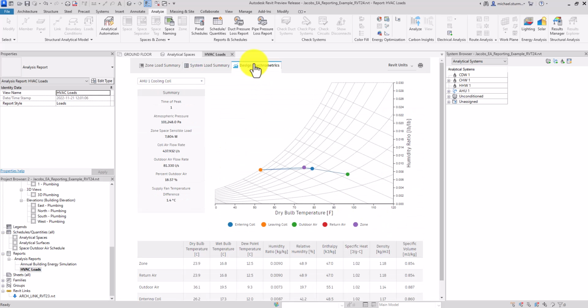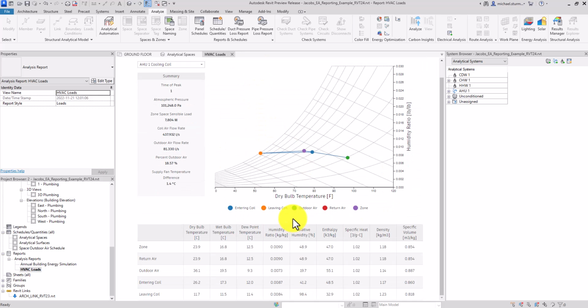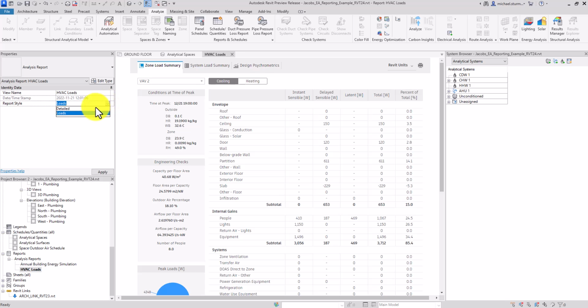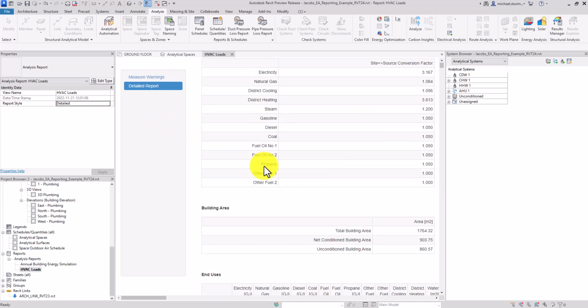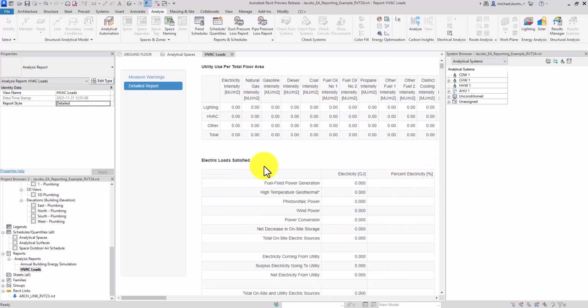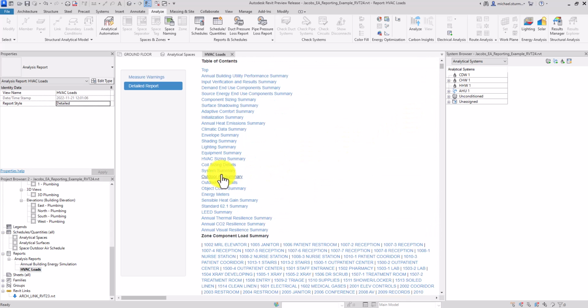You can check your design psychrometrics. You can also select a detailed view of these numbers and check your system summary.